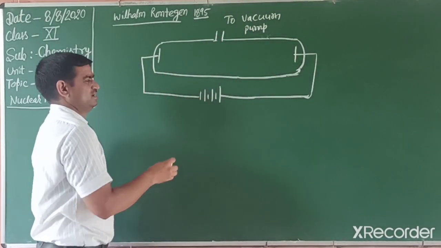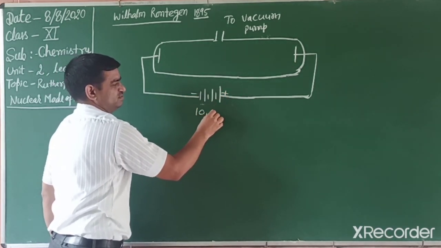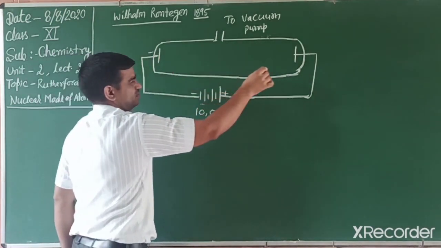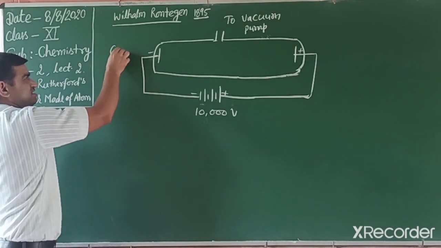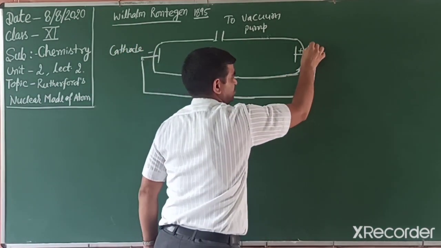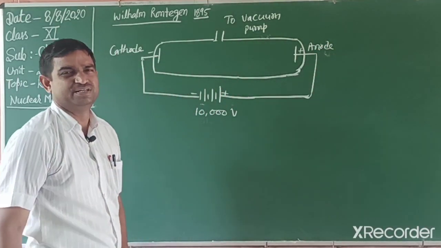We apply a high voltage, more than 10,000 volts. This side is the cathode and this one is the anode, which we already studied.